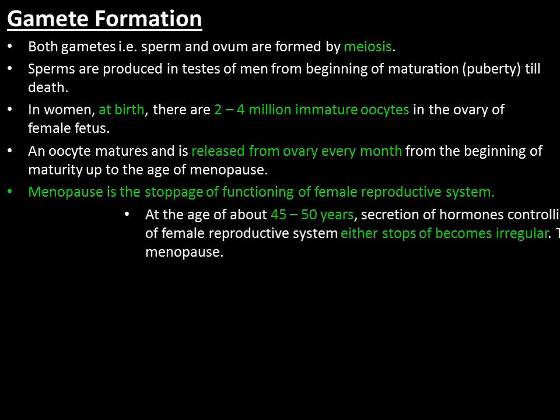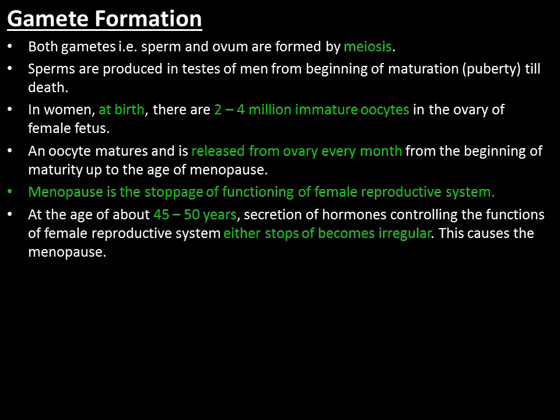So at the age of about 45 to 50 years, secretion of hormones controlling the functions of the female reproductive system stops and becomes irregular. This is called what? Menopause.